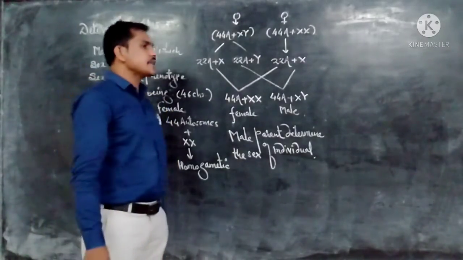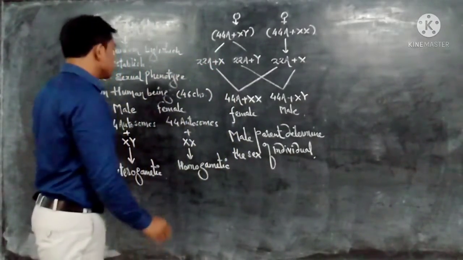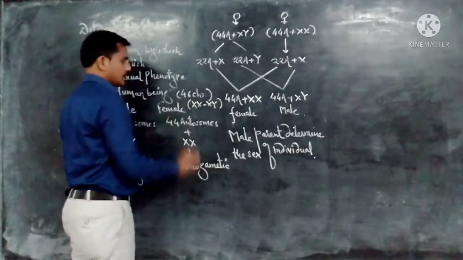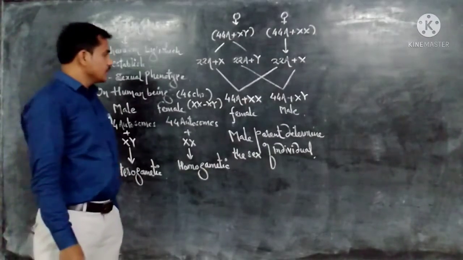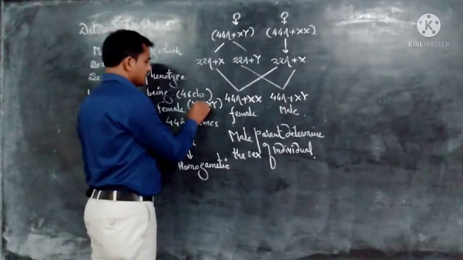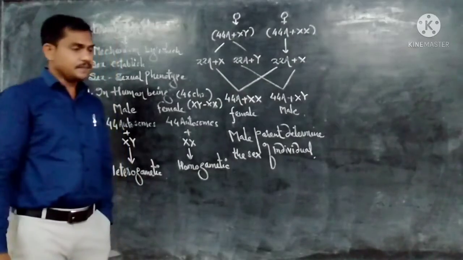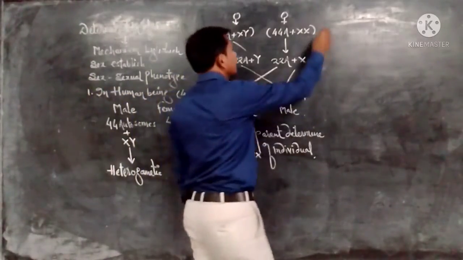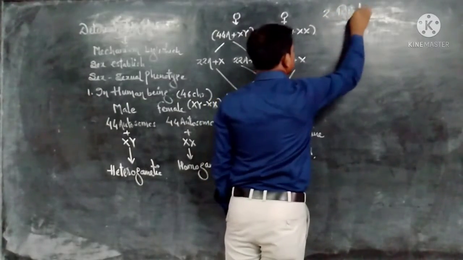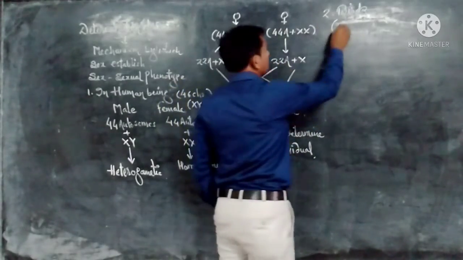Now see the mechanism of sex determination in birds. In human beings, this mechanism is called the XX-XY type, female XX and male XY. In birds, the mechanism is the ZZ-ZW type.